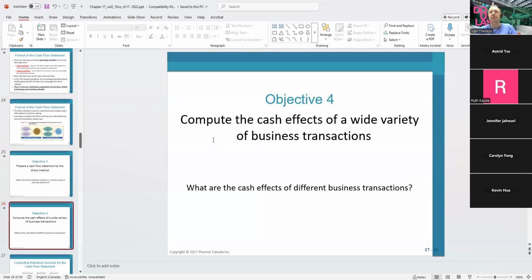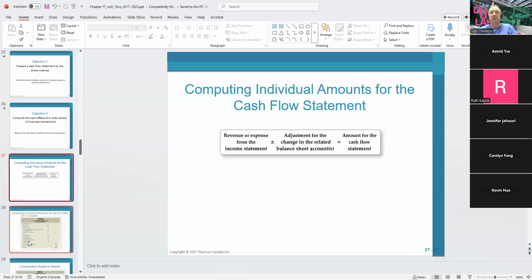First, we're going to compute the cash effect of the business transactions. In order to do that, you have to understand operating activities. In the indirect method, we start with the net income from the financial statements.